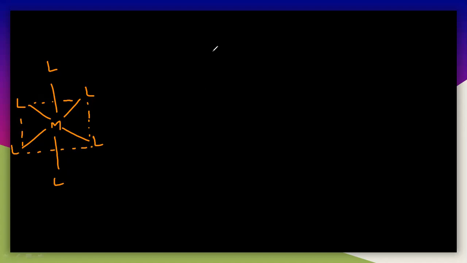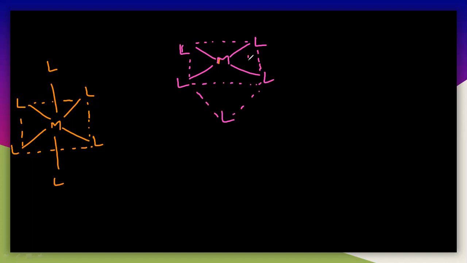So this is an octahedral. I will write the square planar structure here.